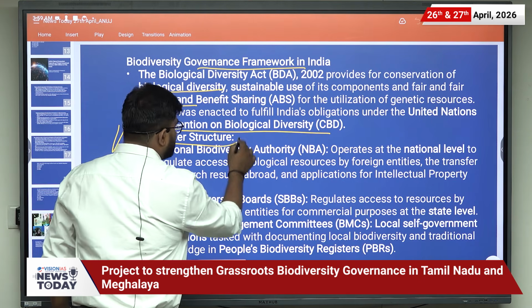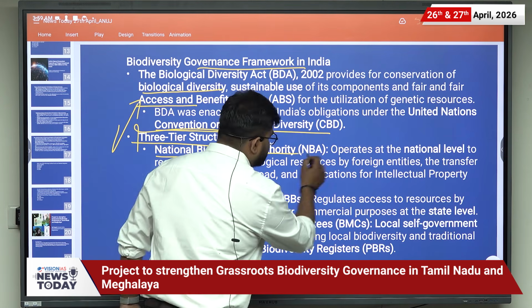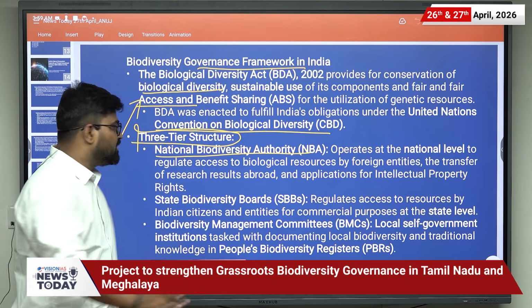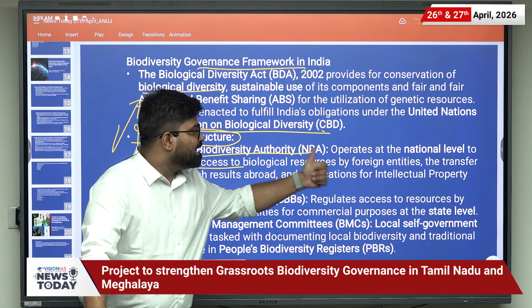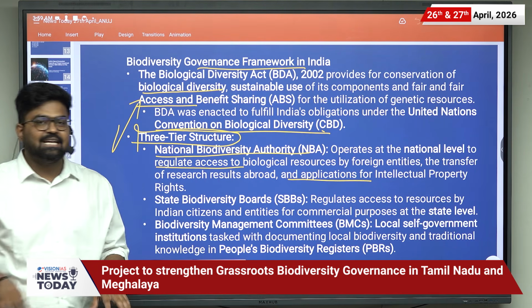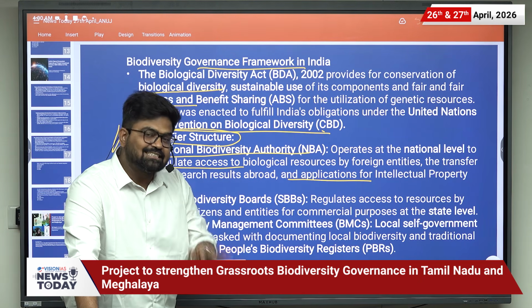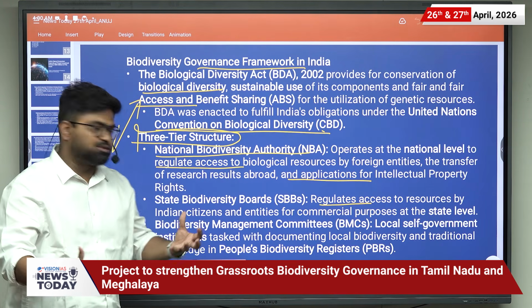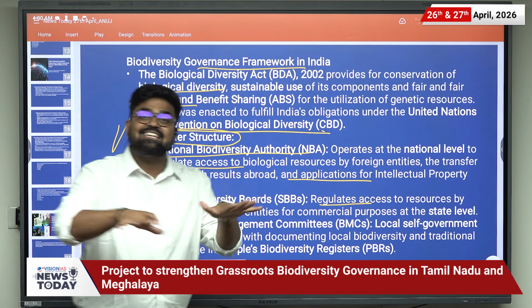Now let us discuss about the structure under the Biological Diversity Act. One is National Biodiversity Authority, which is there at the national level, and it operates at the national level to regulate access to the biological resources by the foreign entities, the transfer of the research abroad, and application of the intellectual property rights. Then there is State Biodiversity Board, and it is there at the state, and it regulates access to the natural resources by Indian citizens and entities for the commercial purposes at the state level.